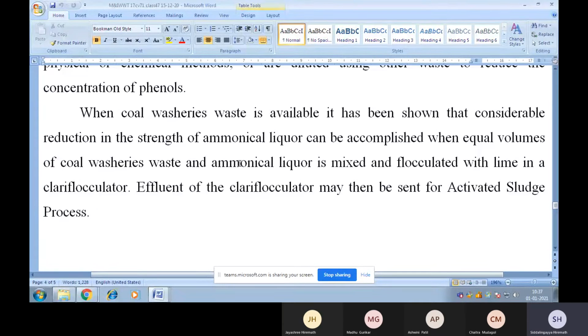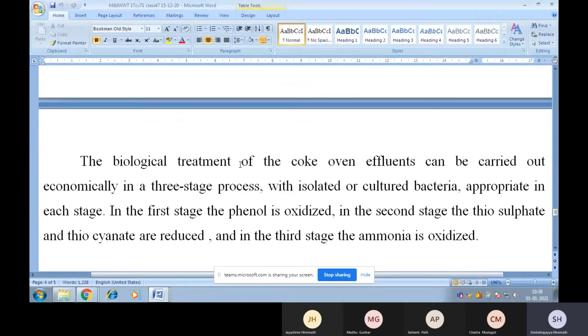When coal washery waste is available, it has been shown that considerable reduction in the strength of ammoniacal liquor can be accomplished when equal volumes of coal washery waste and ammoniacal liquor are mixed and flocculated with lime in a clariflocculator. The effluent of the clariflocculator may then be sent for the activated sludge process.